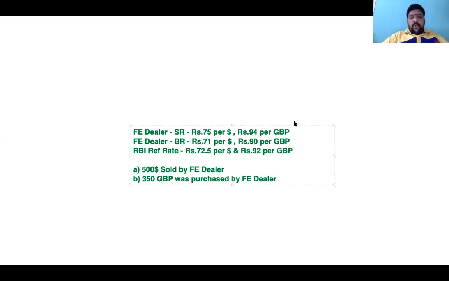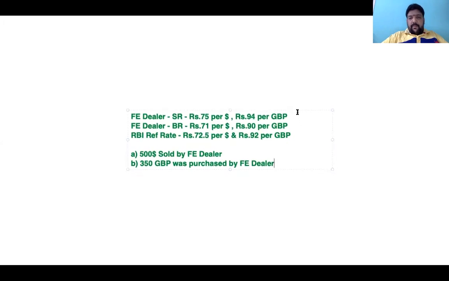I have here two transactions. Let me repeat some basic information. The foreign exchange dealer's selling rate of dollars is 75 per dollar, and of Great Britain pound 94 rupees per pound. Similarly, the foreign exchange dealer's buying rate of dollars is 71 per dollar and 90 per Great Britain pound.